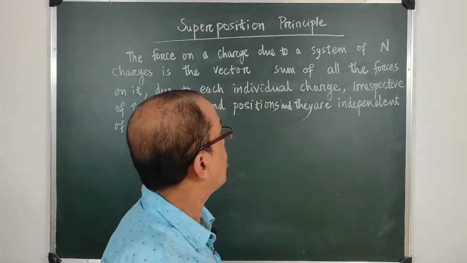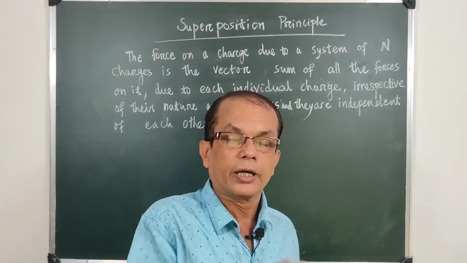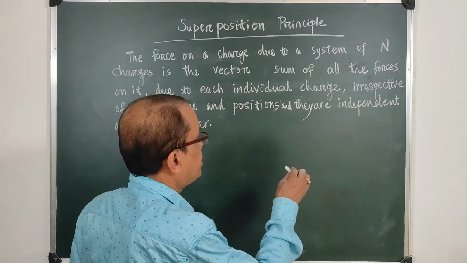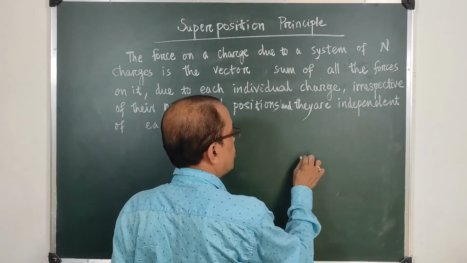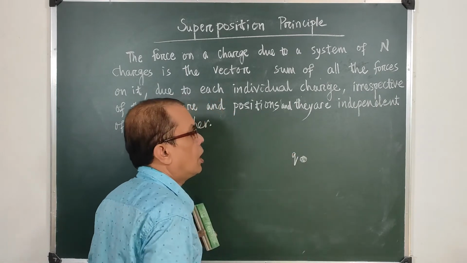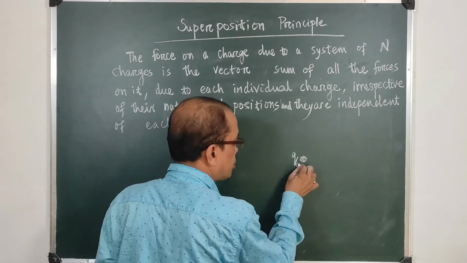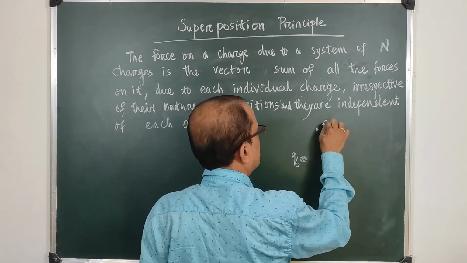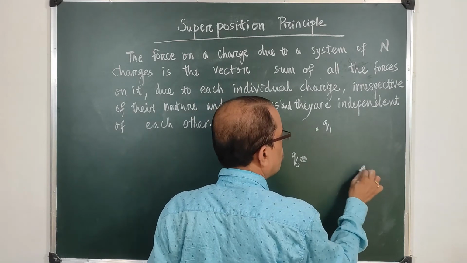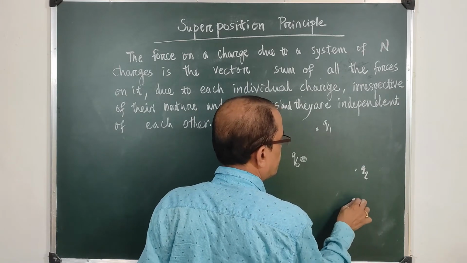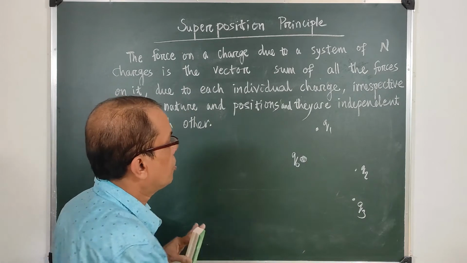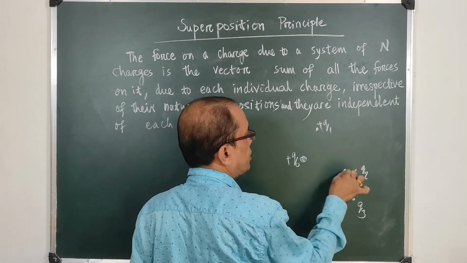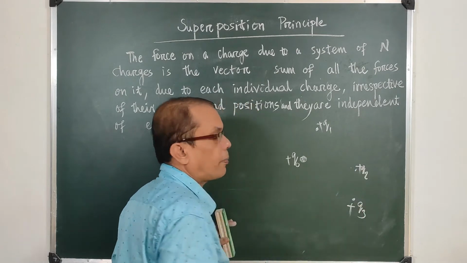So when we come to electric charge and field and talk about the superposition principle, we think of many charges. Suppose there is a charge Q0, the initial charge, and around it there are 3 charges, say Q1, Q2 and Q3. If these 4 charges are of similar nature, say each one is a positive charge, then what will happen?